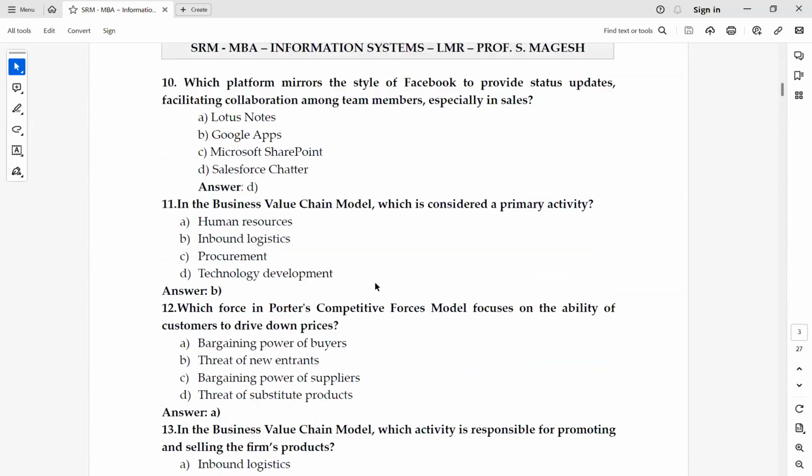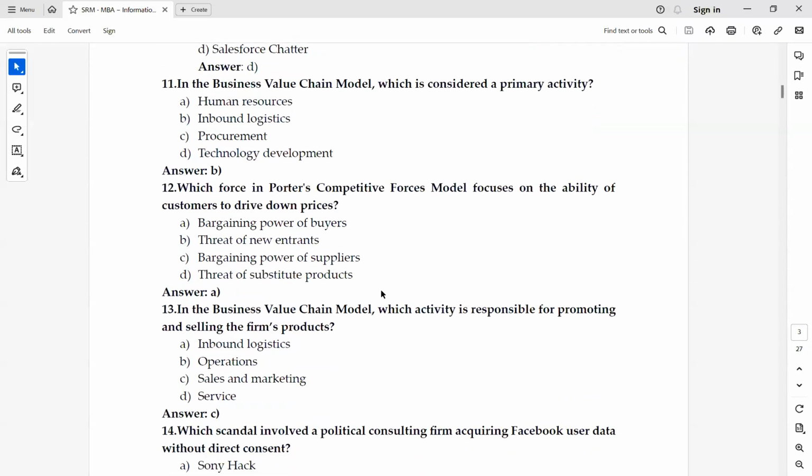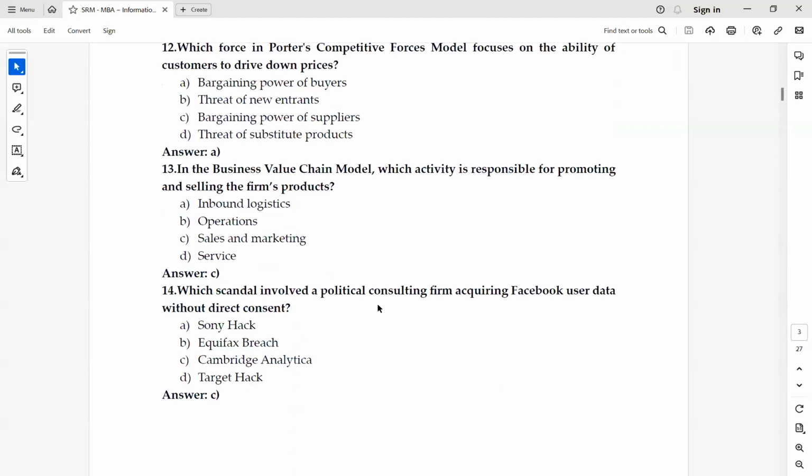Yes, sir. In the business value chain model, which is considered a primary activity? Answer is B, inbound logistics. Okay. Which force in Porter's competitive forces model focuses on the ability of customers to drive down prices? Answer is A, bargaining power of buyers. Okay. In the business value chain model, which activity is responsible for promoting and selling the firm's products? Answer is C, sales and marketing.